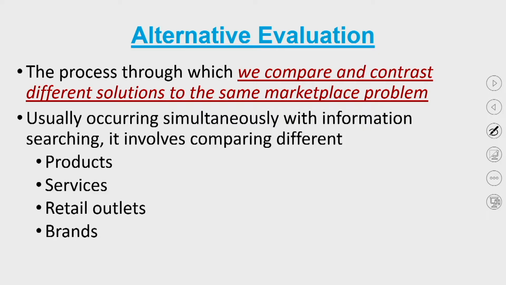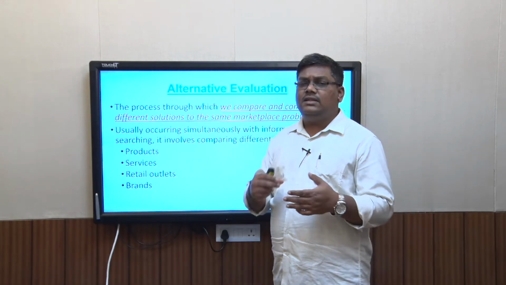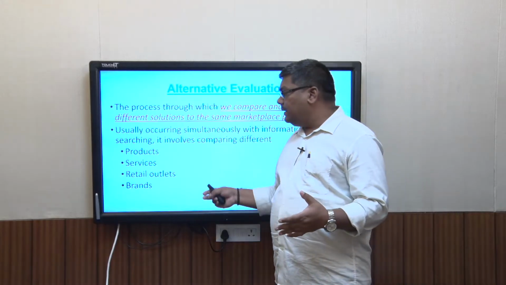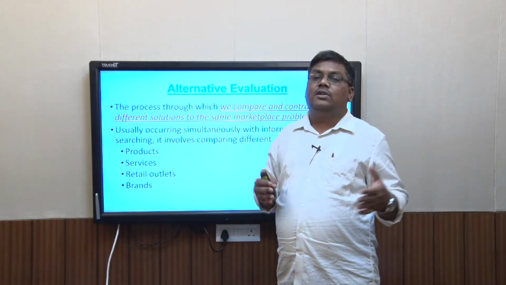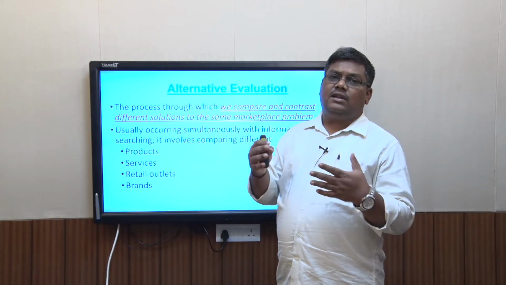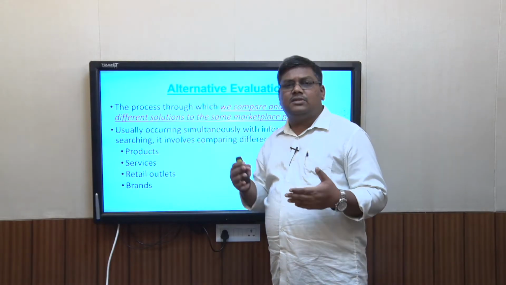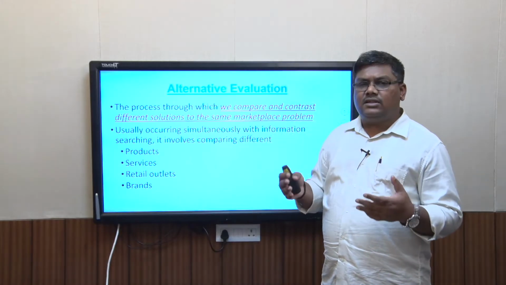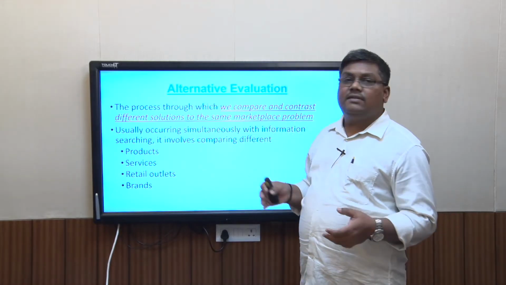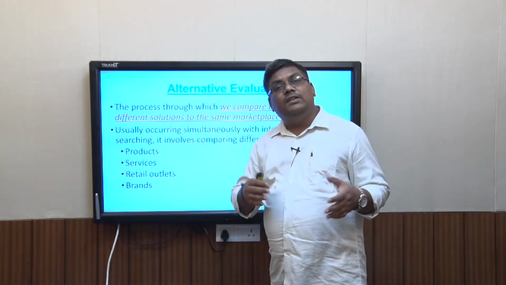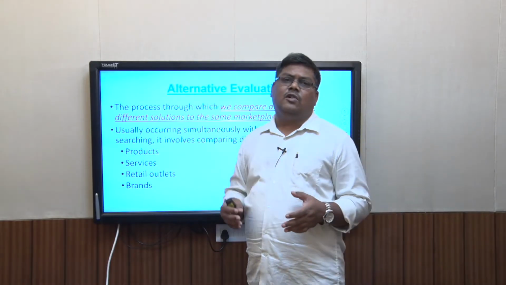Usually this alternate evaluation occurs simultaneously with information searching, and it involves comparing different products, services, retail outlets, and brands. So this alternate evaluation may happen at the process of the search itself. When you are collecting information in the external search process or internal search process, at that point itself, this alternate evaluation can happen. It can happen between different kinds of products, for example, switching from one coffee to another coffee.